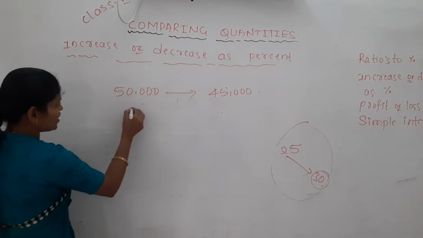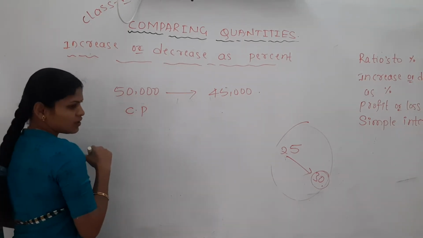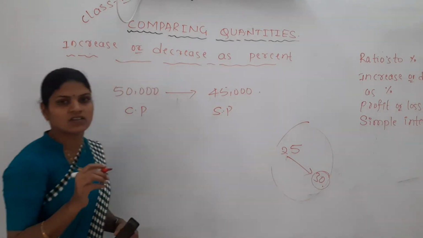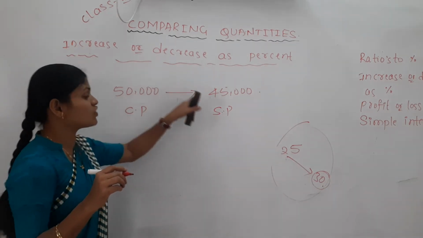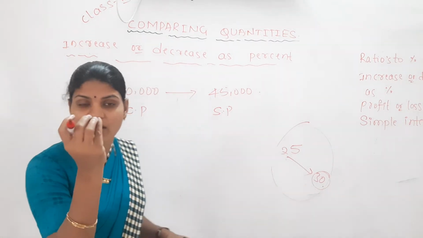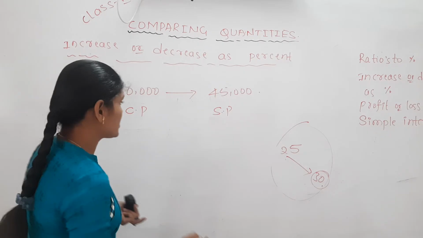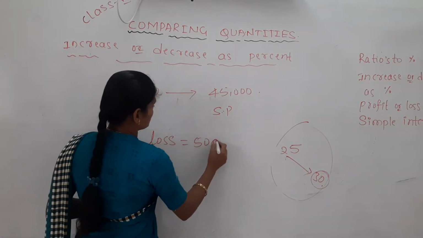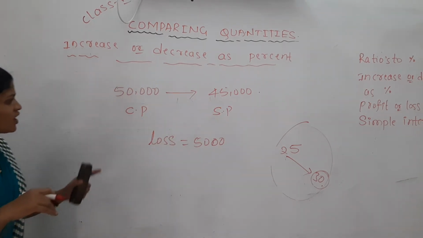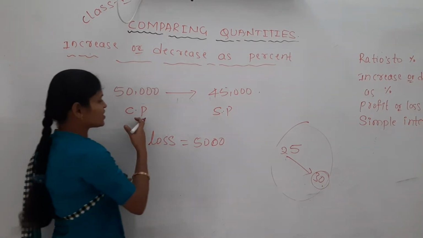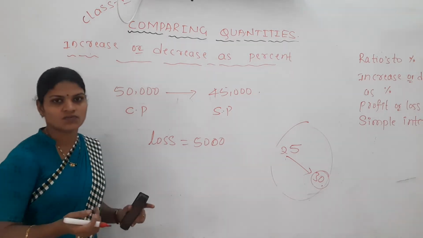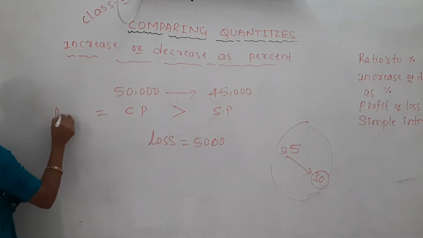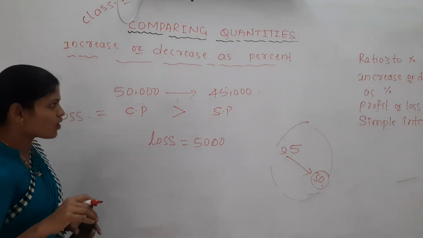Yes. How much rupees have you given for that? 50,000. How much rupees have you sold it for? 45,000. Means 50 going to 45, you got 5,000 rupees less. So here less is nothing but what? Loss. By how much rupee? 5,000 rupee you got the loss. When you are getting a loss, is your cost price more or selling price more? Very good. Your cost price is more, in that condition you will get the loss.